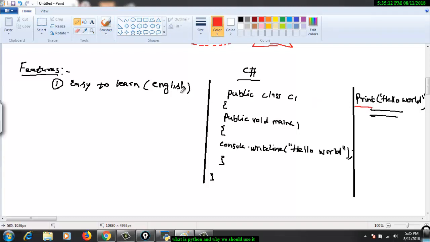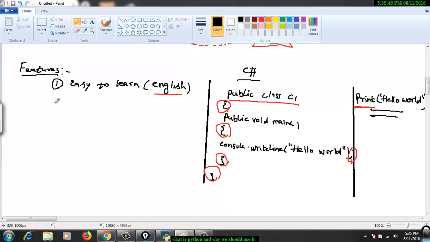This is English like, as I said. Python is easy to learn because it has English like keywords, right? So you know that you have to print something, you can use the print method. You can skip creation of this class, you can skip these syntactical curly braces, you can skip this semicolon, so you don't have to worry about these complex syntaxes. All you have to do is write one line, print this for me, right? So your purpose is done. So Python is quite easy to learn, right?